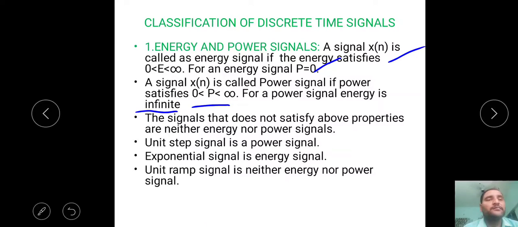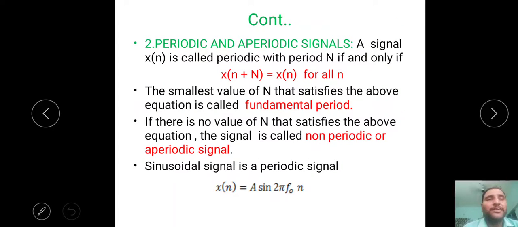Okay, that is about energy and power signals. Then periodic and aperiodic signals. A signal x of n is called a periodic signal if it obeys this condition: x of n plus N is equal to x of n.